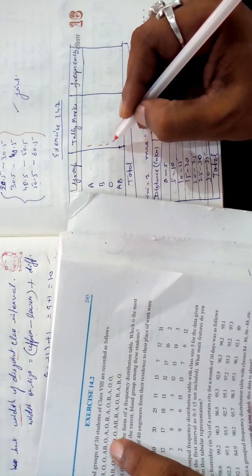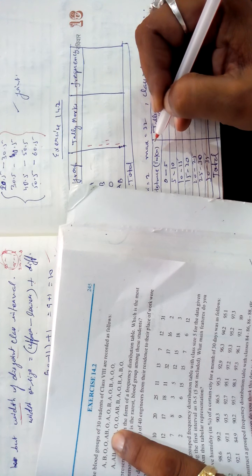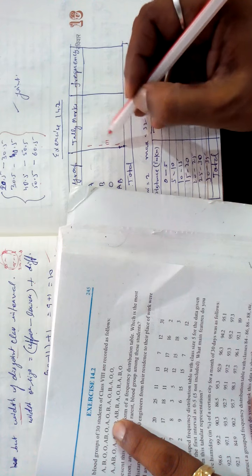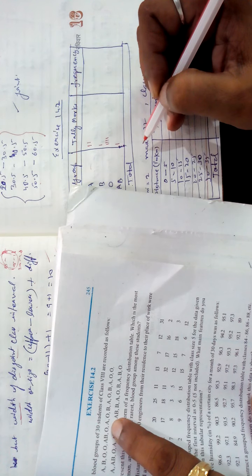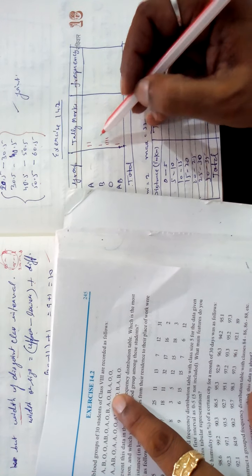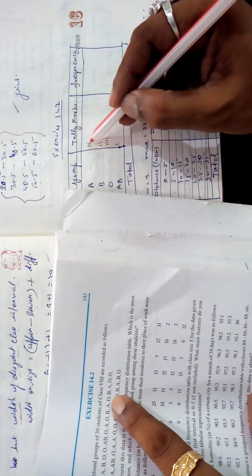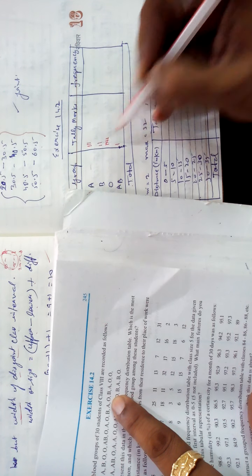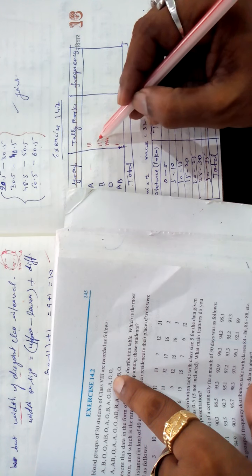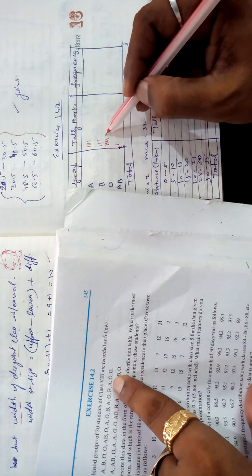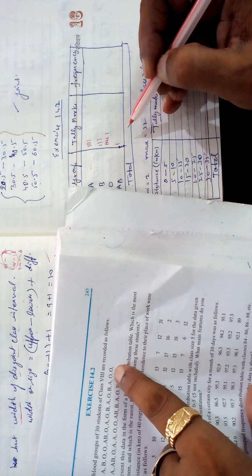Then O, A, B, O. Here what? O and AB. So again O and AB, put the tally mark. Then O, A, O, fourth one. Then B, A, O. Fifth one is this slant line. B, A, O. Again O.